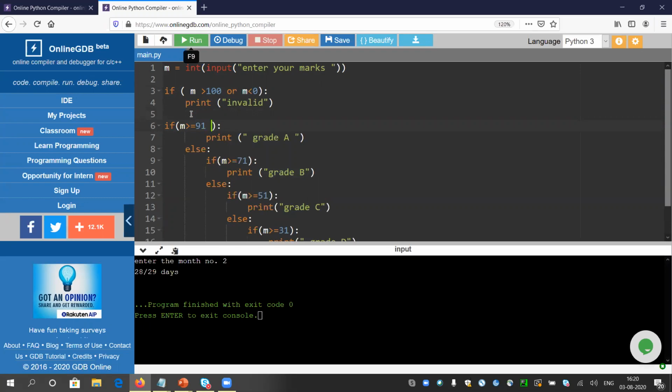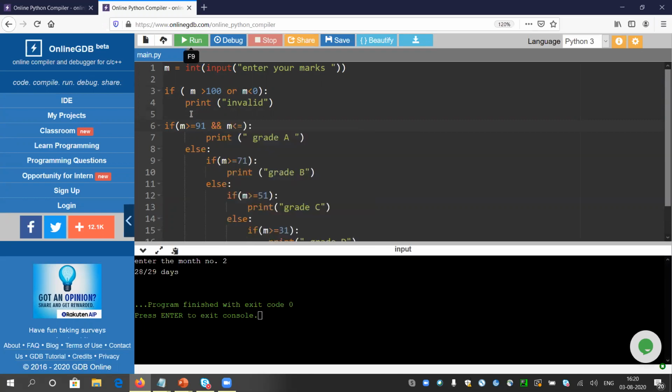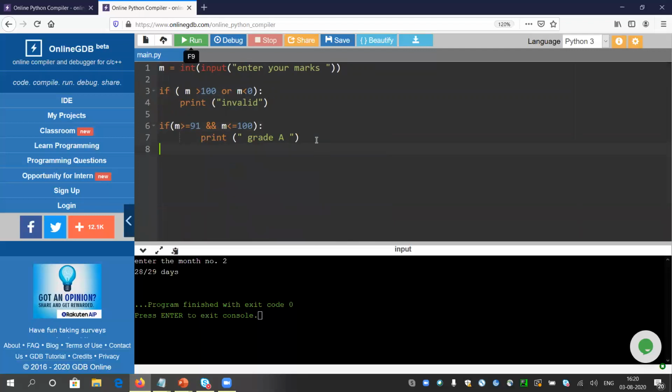Now I am able to do this programming using composite conditions. I just want to compare nested if and composite conditions. So now if m is greater than 91 and m is less than 100, then it is grade A, right? Let me write it fresh.